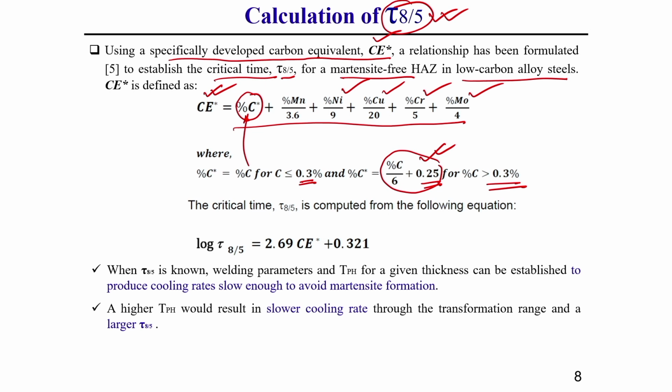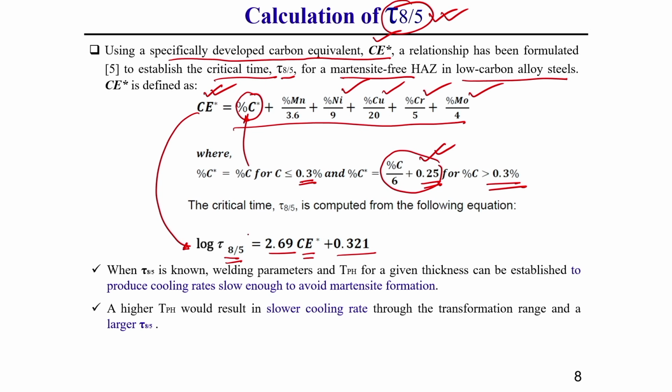Okay. So, after calculating this Ce star by using this formula, you see log tau 8 by 5 equals 2.69 Ce star plus 0.321. This is an experimentally established phenomenon, what I am telling, understand.